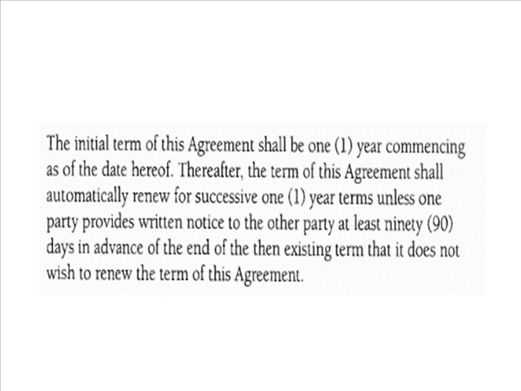Take a look at the clause. The initial term of this agreement shall be 1 year commencing as of the date hereof. Thereafter, the term of this agreement shall automatically renew for successive 1 year terms unless one party provides written notice to the other party and at least 90 days in advance of the end of the then existing term that it does not wish to renew the terms of the agreement. So here the word unless is of utmost importance.